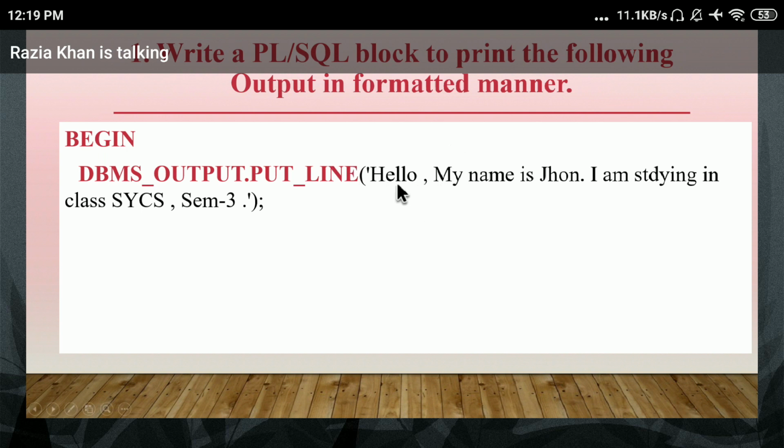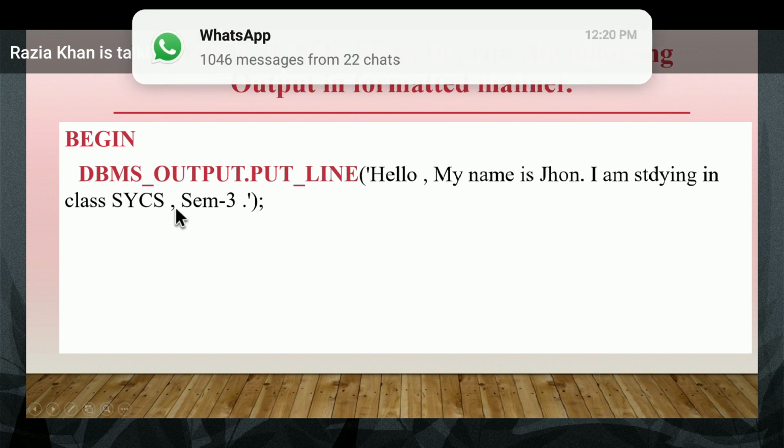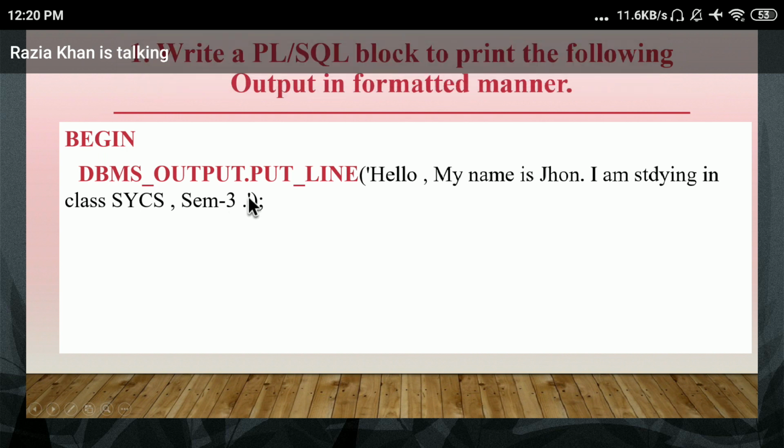Before writing this statement or message, you have to start with single quotes. Everyone understand? A string or character in a PLSQL block is enclosed in single quotes. So start with a single quote and write hello, then comma, my name is John, then full stop. I'm studying in class SYCS, then comma, then SEM3, then full stop, then close the message with a single quote and then a semicolon. Yes, check the next.